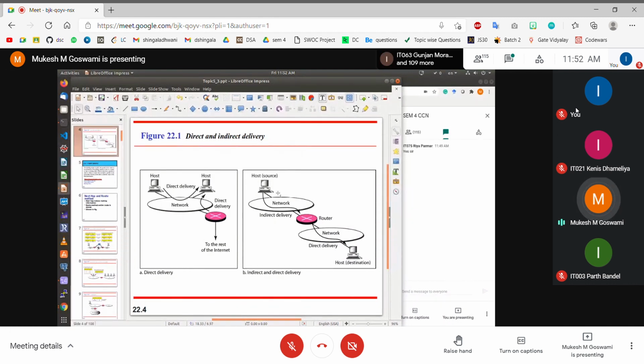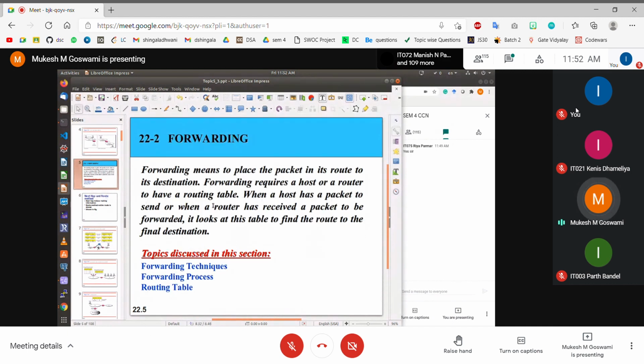But when it comes to indirect delivery, yes, the job of the network layer increases here, because the network layer is not only responsible for converting an IP address into the MAC address, but also has to find the appropriate next hop IP address to which the packet can be sent. That next hop device is in turn required to forward the packet to the ultimate destination, right? This process of taking a packet from one device and handing it over to the next hop device on its route to the destination is called the forwarding process.